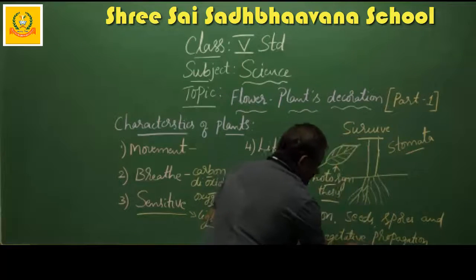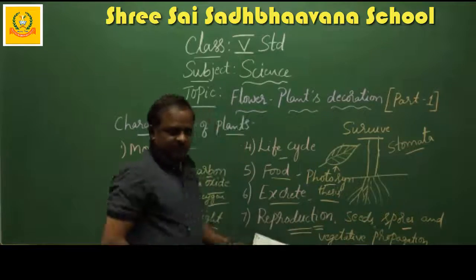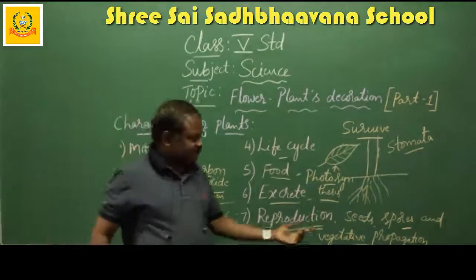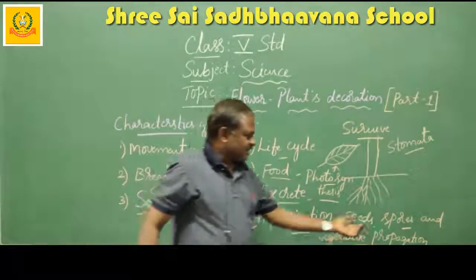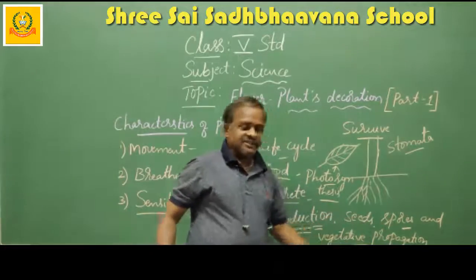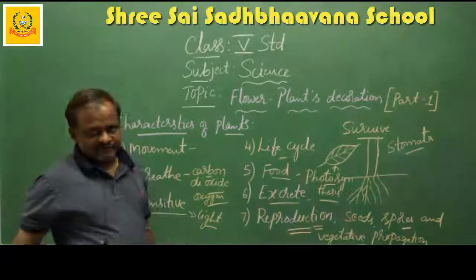In the coming classes, you will understand what spores and vegetative propagation are. Here, I have only given the words. Next, in this chapter, you will learn about spores and vegetative propagation in brief.